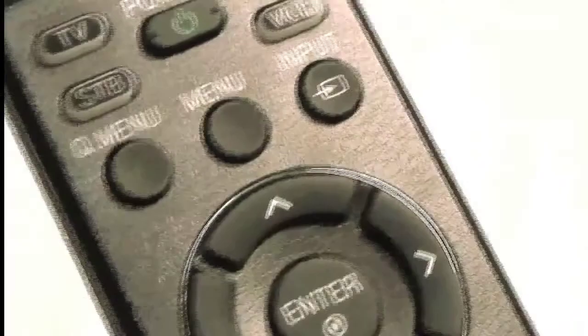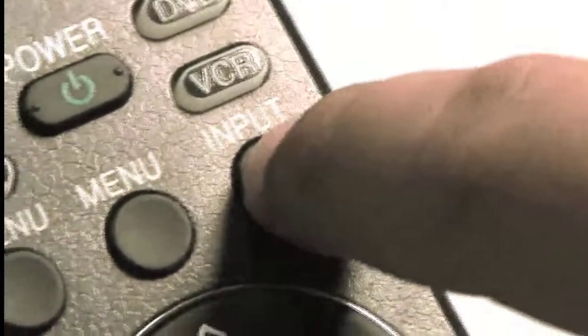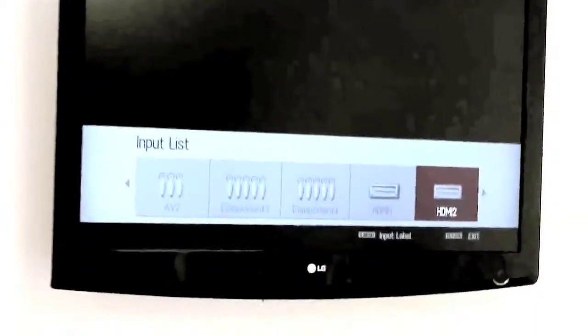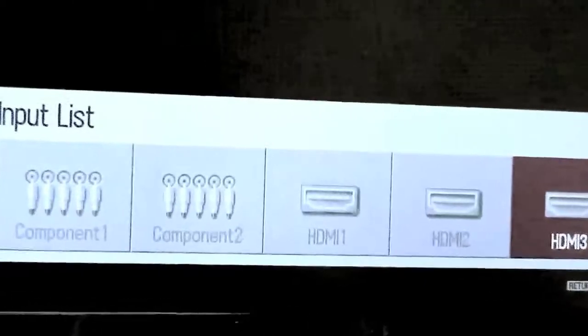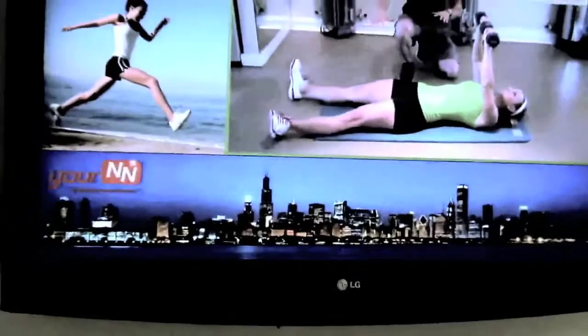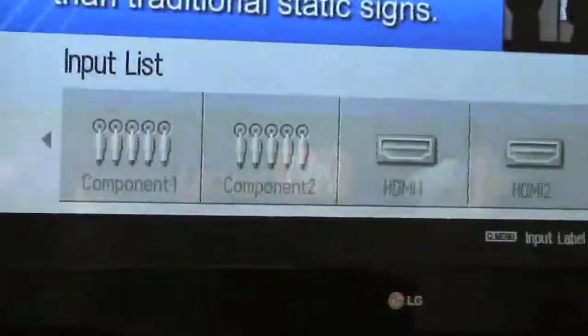It's time to adjust your screen for the optimal settings. With the remote control, press the Input button. Using the menu that appears on the screen, use the remote control to go to the RGB input. If you are using HDMI, go to the HDMI input.